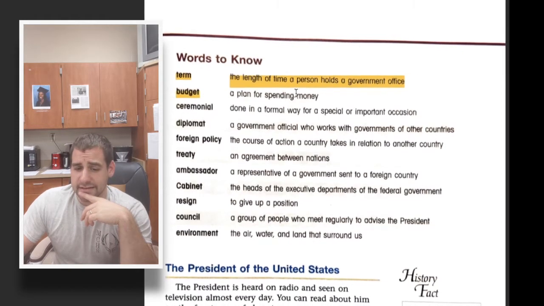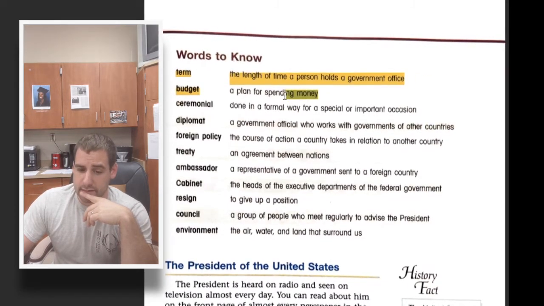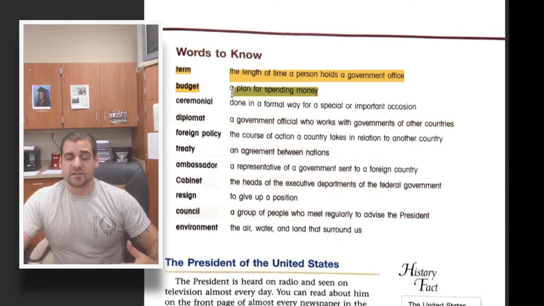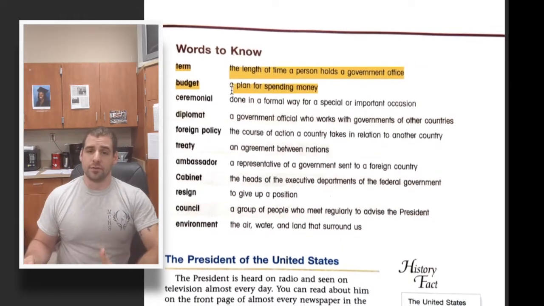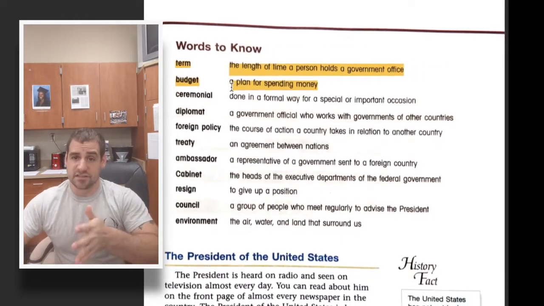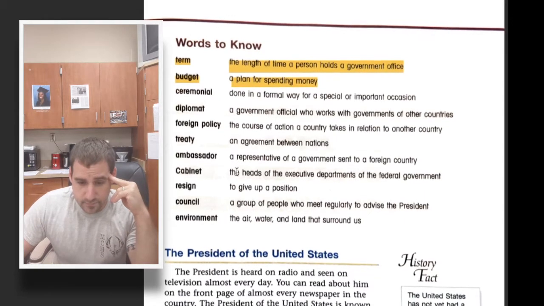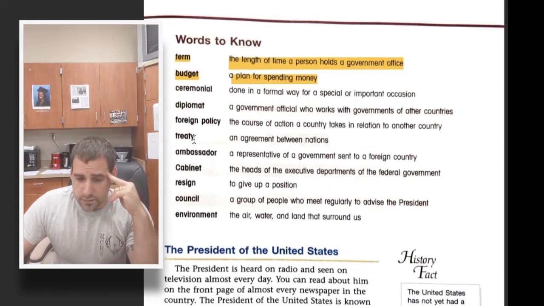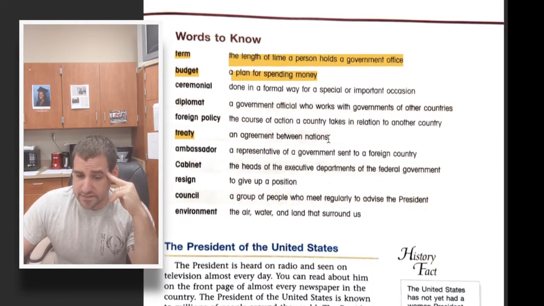Another important word on here is budget. And a budget is a plan for your money. So it's a plan on how to spend your money, not to just blow it all on one thing, how much you're going to allot for each specific object. This one is treaty, and a treaty is a peace agreement.